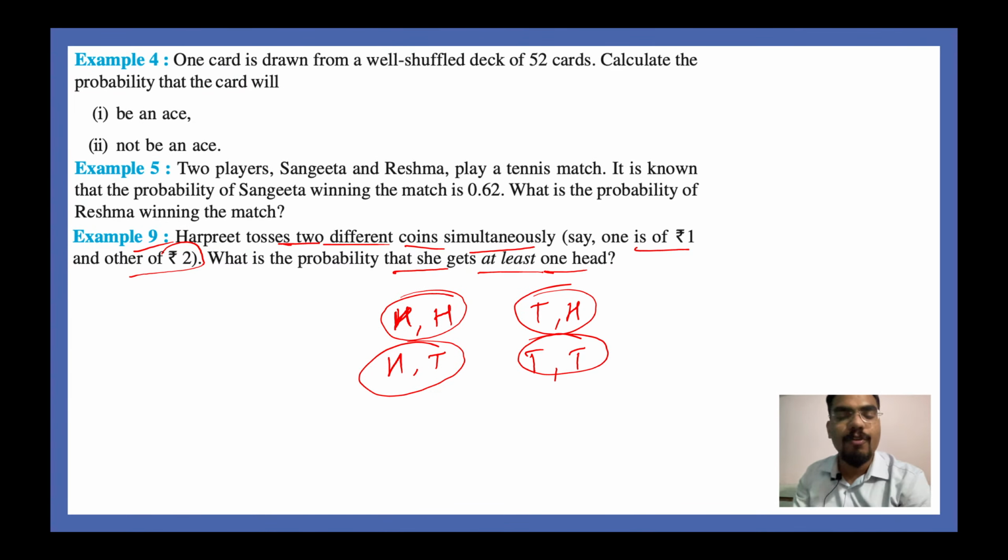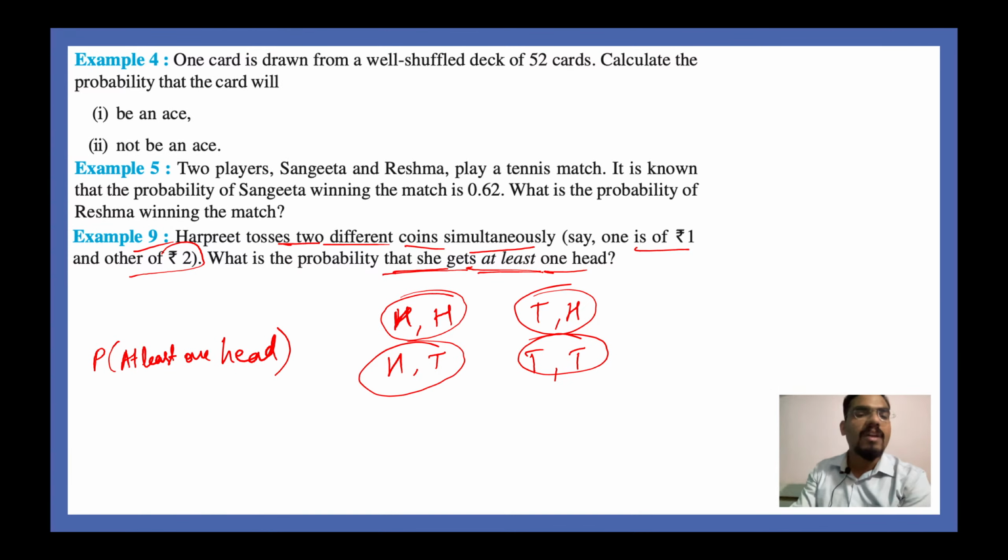All in all there are 4 outcomes, right? Now what is the probability that she gets at least one head? You are going to write down probability of at least one head. At least there should be one head. It can be more than one, but at least there should be one head.